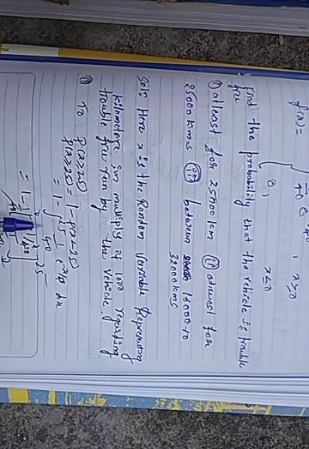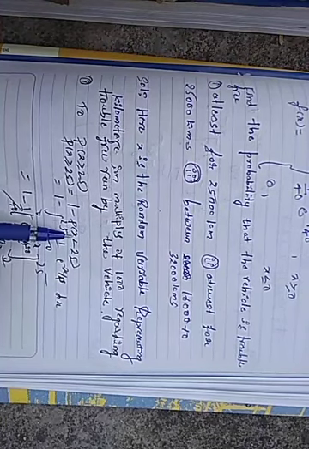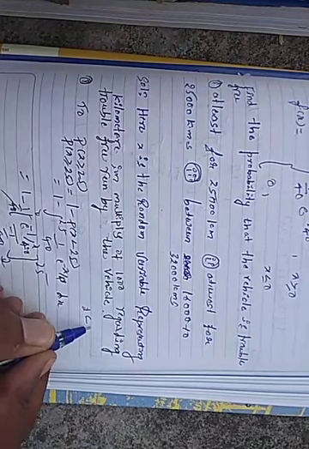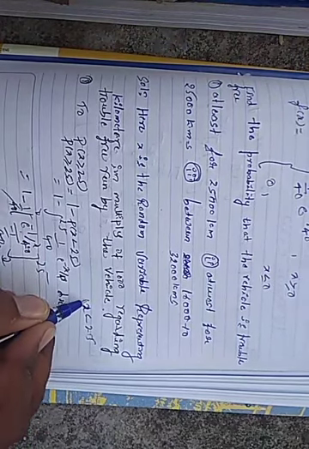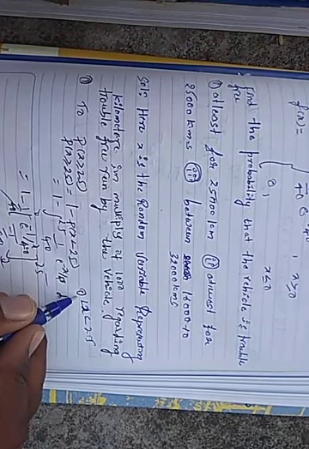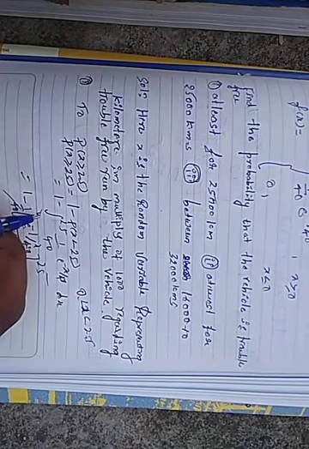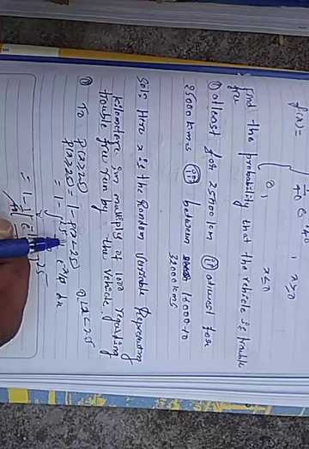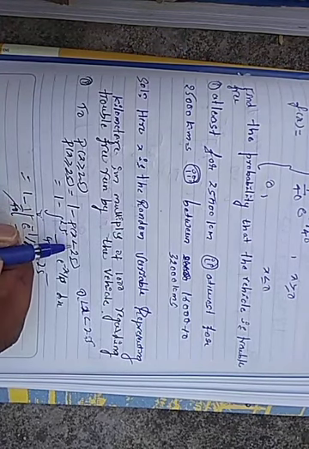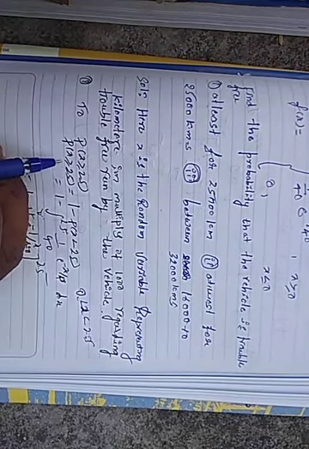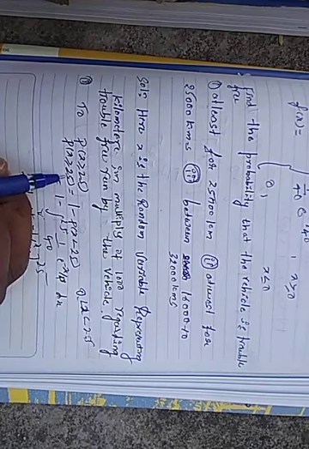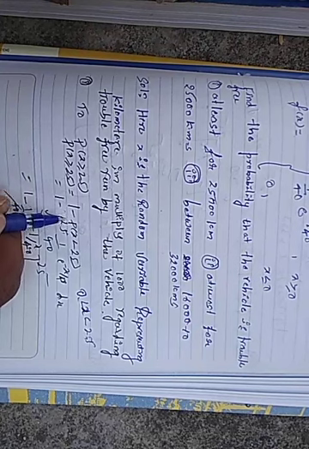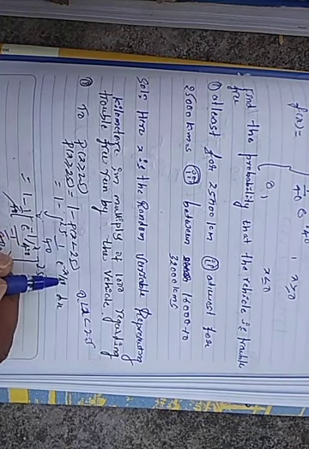That is 1 minus P(x less than 25). The left hand side goes up to 0, so the interval is 0 to 25. Why do we take P(x less than 25)? If it is greater than or equal to 25, it goes up to infinity. That's why we take 1 minus P(x less than 25).